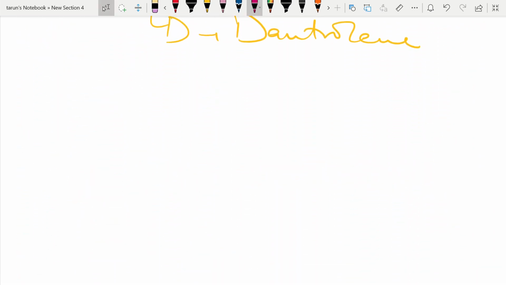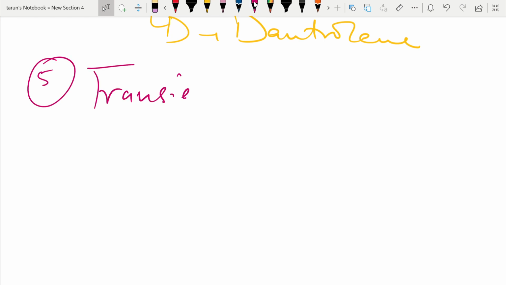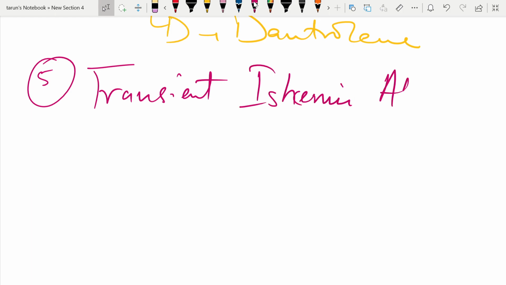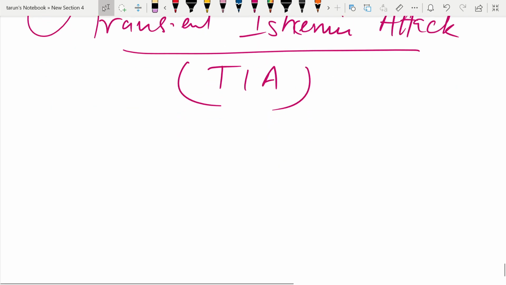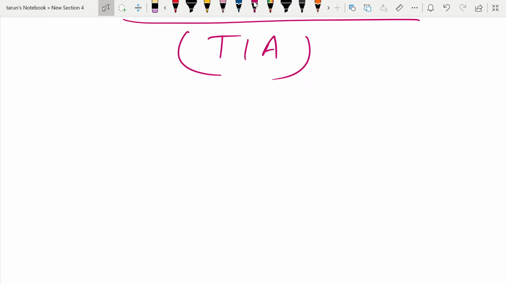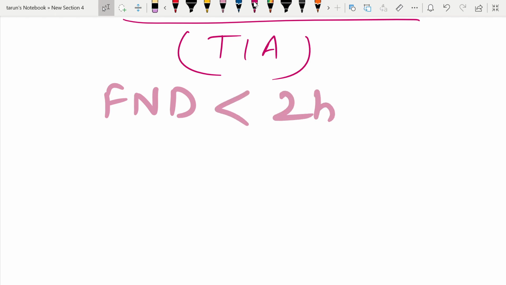So in this we will discuss transient ischemic attack, abbreviated as TIA. It is also being asked so many times. So first thing, in TIA there is a focal neurological deficit, and that lasts for less than 24 hours. If it goes more than 24 hours, that becomes stroke. If it lasts less than 24 hours, that is the TIA.